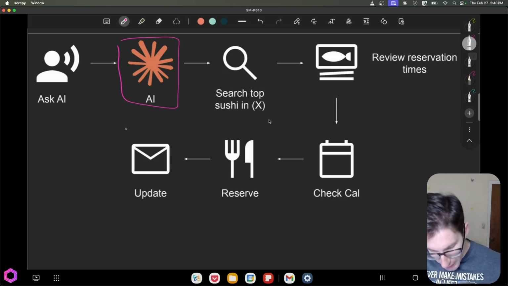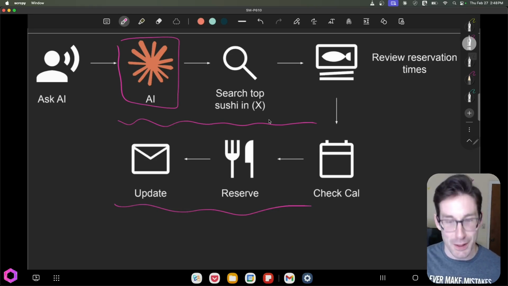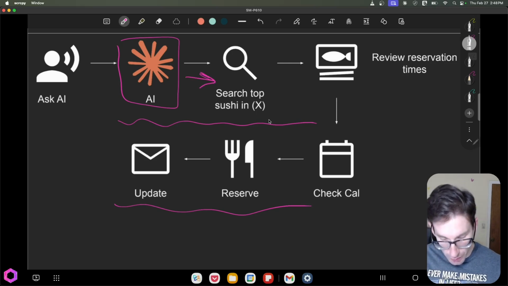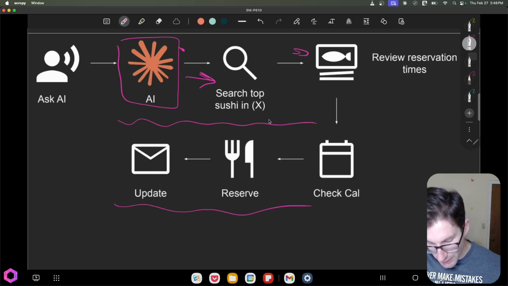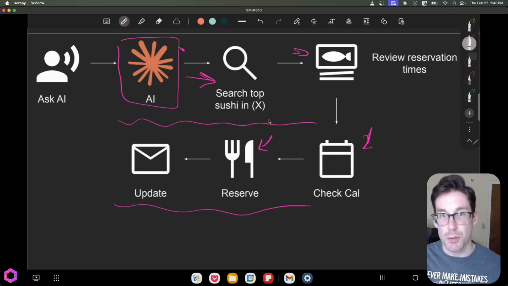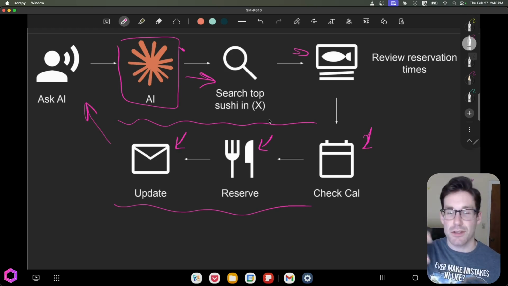But if we incorporate that infrastructure, that MCP layer, we have to add that into the flow. So for instance, this one here, that's a protocol. We have to call out to search for something to find information. That's something that AI usually doesn't have access to. And the same thing applies to our reservations. We have to check the reservations in the restaurant site. We also have to check our calendar, so that either could be Microsoft or Google. We have to book the reservation through a place like OpenTable. And we also have to use email to send the email back to our user. So these are all different interactions and points where the MCP protocol is really key for us to actually have our AI interact with the outside world.